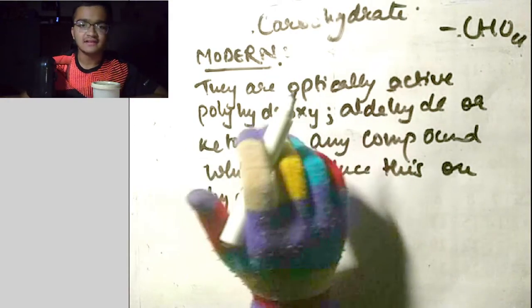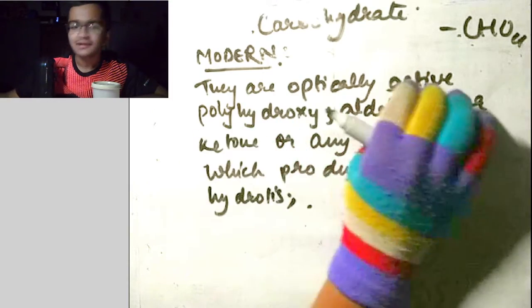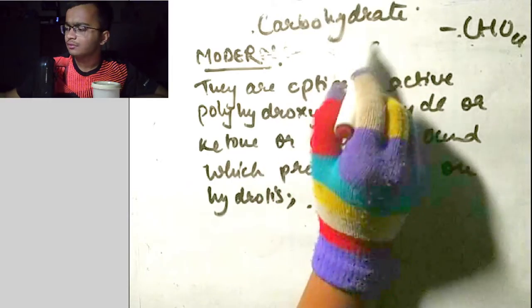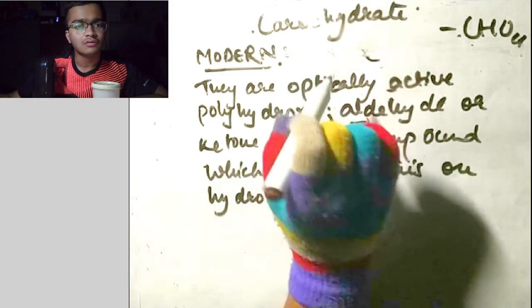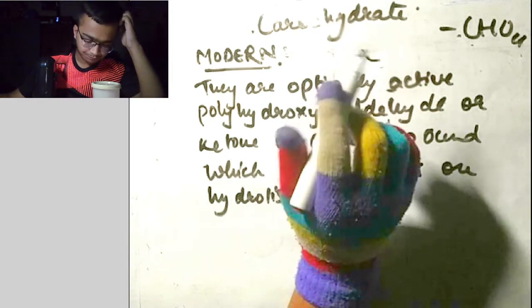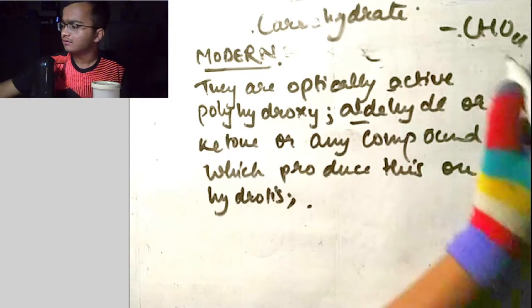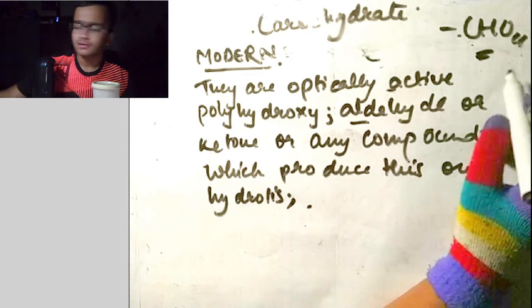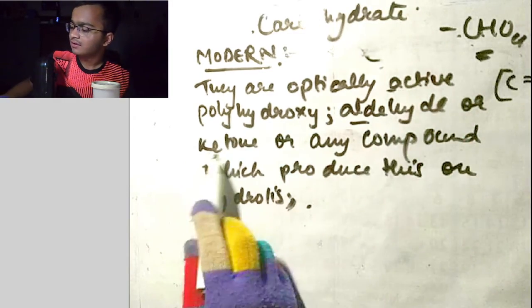So what does this mean? The modern definition says that carbohydrates are optically active. Optically active, I have already mentioned, means they show optical activity. Polyhydroxy means there are many hydroxyl groups, which is the OH group. Aldehyde or ketone. Glucose is an aldehyde form. Glucose has the CHO group present in it. Or ketone, if we consider fructose, which is the fruit sugar, it has a C double bond O, which is a ketone functional group.